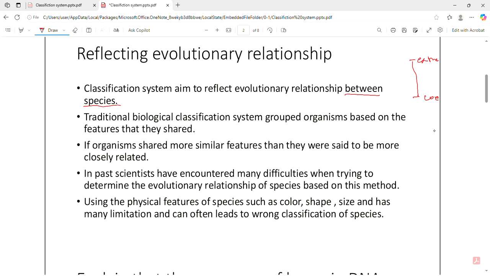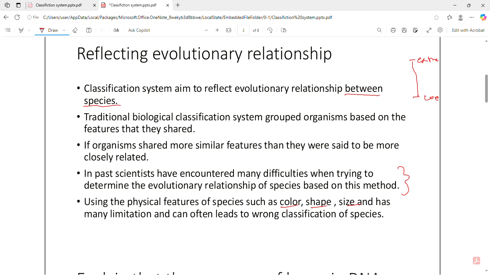In the past, scientists have encountered many difficulties when trying to determine the evolutionary relationship of species based on this method. This method was not so useful, as some species have the same features but are different. Using the physical features of species such as color, shape, and size has many limitations and can often lead to wrong classification of species.